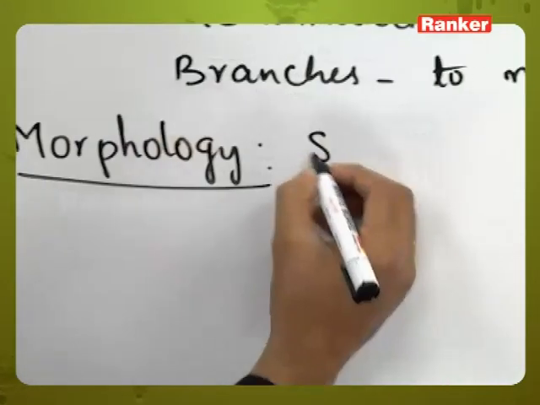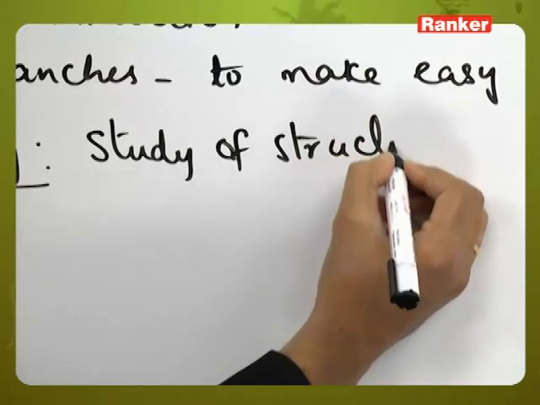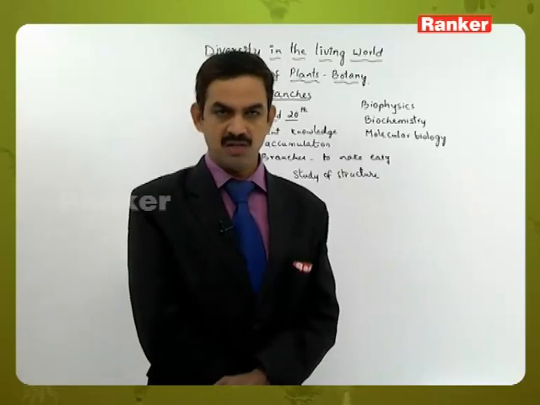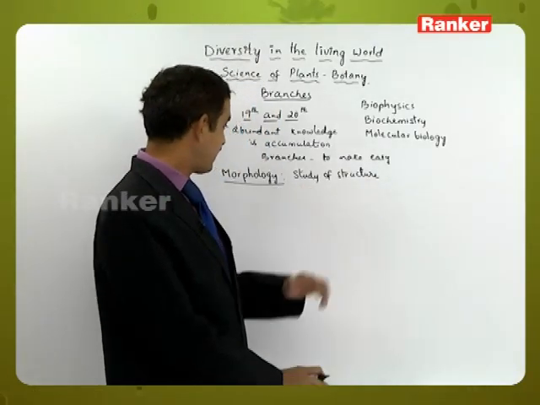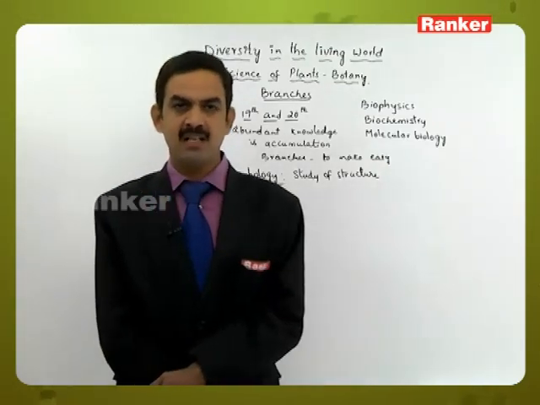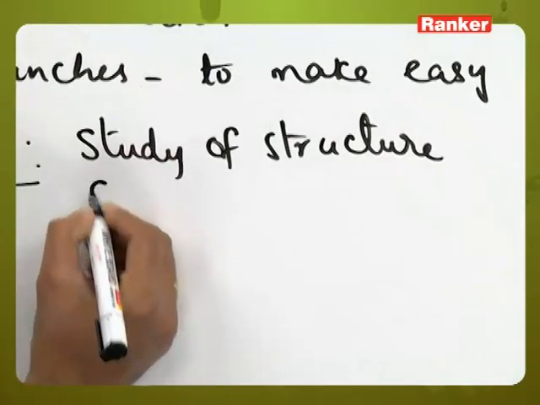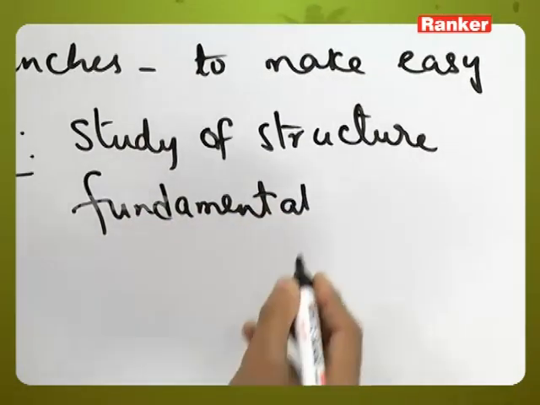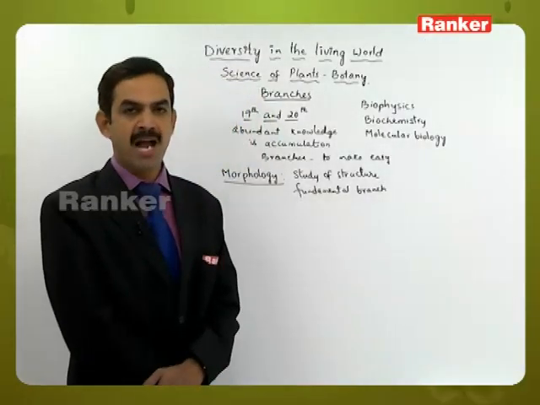Morphology deals with the study of the structure, or we can say the gross morphology, the total structure of the plant. Each and every part of the plant body is studied, and that branch is called morphology. Morphology is considered a fundamental branch which is useful for the development of plant sciences.